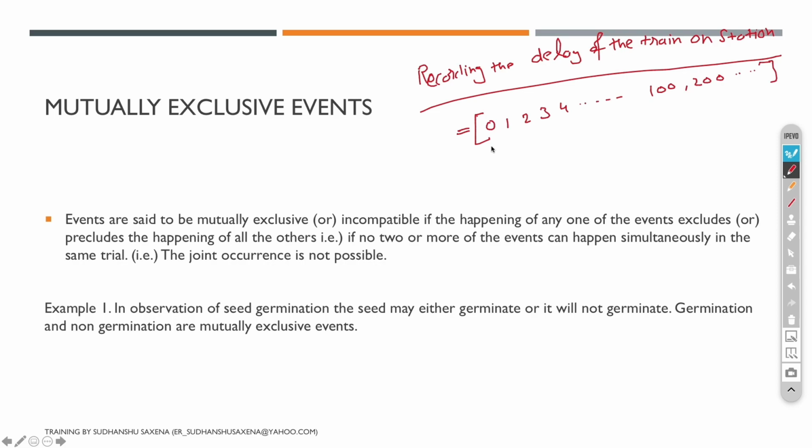Now if I say the train is 4 minutes delayed, then you cannot say that the train is 3 minutes delayed also, right? None of these events can happen simultaneously. Only one event will happen. This is called a mutually exclusive event, right? So this event is mutually exclusive, but is it an exhaustive event also? No, it's not exhaustive.